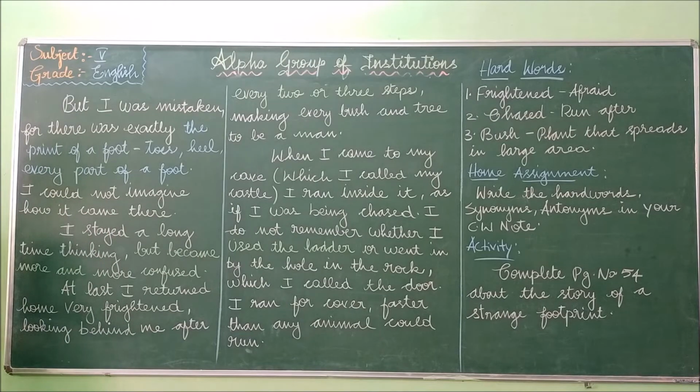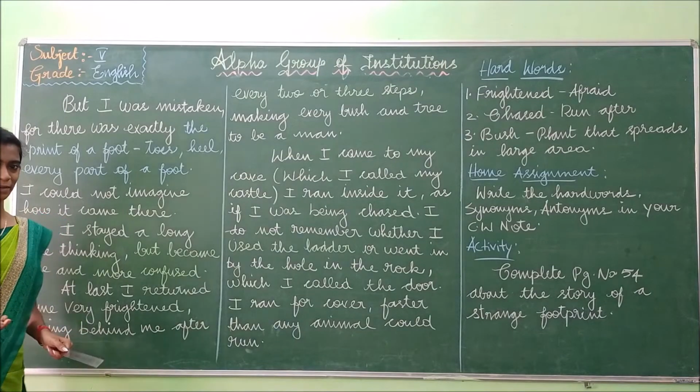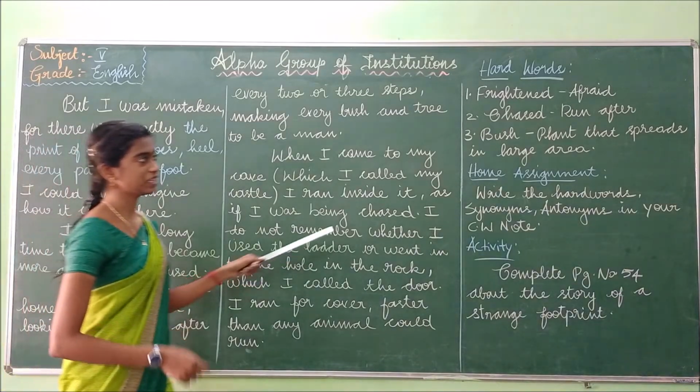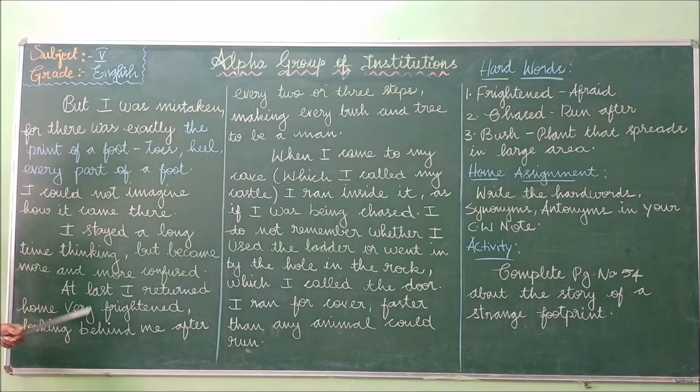So what happened at last? He was very frightened, because he couldn't identify the footprint, how it came there. So he got very frightened. What did I tell is the meaning of frightened? Yes, frightened means affright. So he got very much affright on seeing the footprint. And where did he go? He returned home.